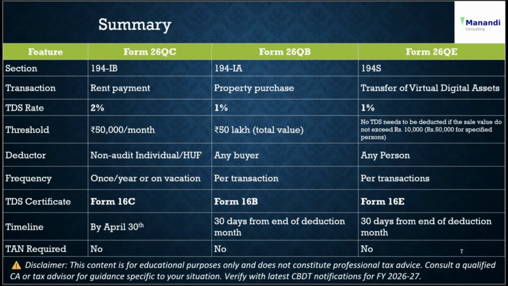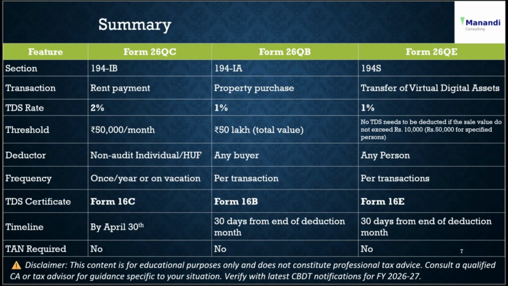So I have tried to present in summary form all the three provisions we have discussed, which are applicable for the salaried individual. The first one is 194-IB, rent payment. It is 2%, the threshold is 50,000 per month or part of the month. The deductor is a non-audit individual or HUF. It's once in a year, or while vacating the premises.